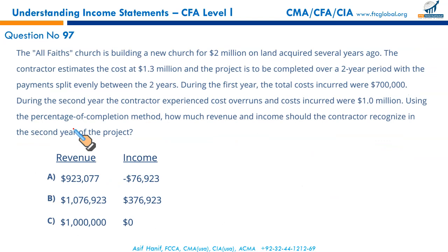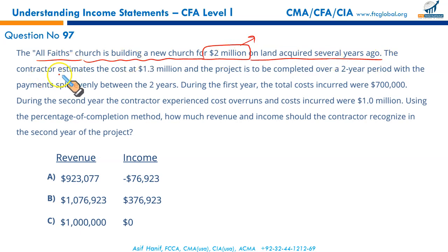Next, the All Faith Church is building a new church for $2 million on land acquired several years ago. This is the contract price. The contractor estimates that the cost will be 1.3 million. 2 million versus 1.3 means the expected profit on the project is $700,000. And the project is to be completed over a 2 year period with the payment split evenly between the 2 years. Right? 2 years project. During the first year, the total cost incurred was $700,000.